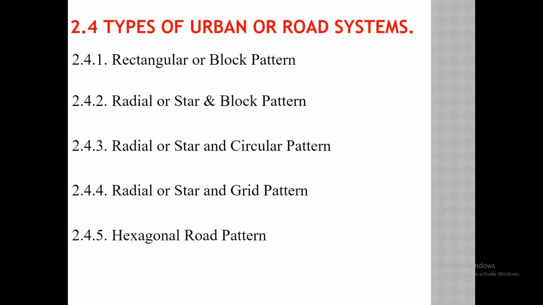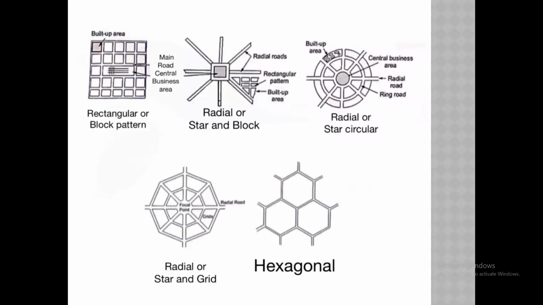So the first is the rectangular or block pattern. Second is the radial or star and block pattern. Third is radial or star and circular pattern. Fourth is radial or star and grid pattern. And the last one is the hexagonal road pattern. These are the types of roads. Now see one by one. All the types are given here in one picture.